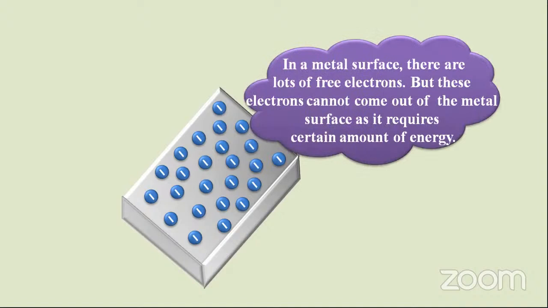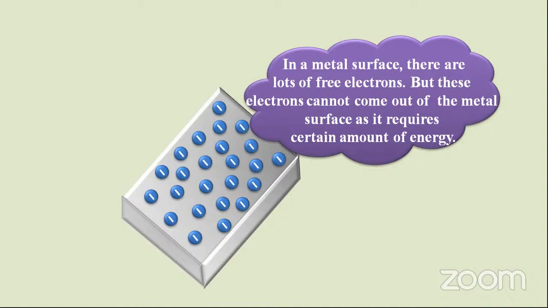In a metal surface, there are lots of free electrons, but these electrons cannot come out of the metal surface as it requires a certain amount of energy. They have a tendency to come out, but they do not come out for free.